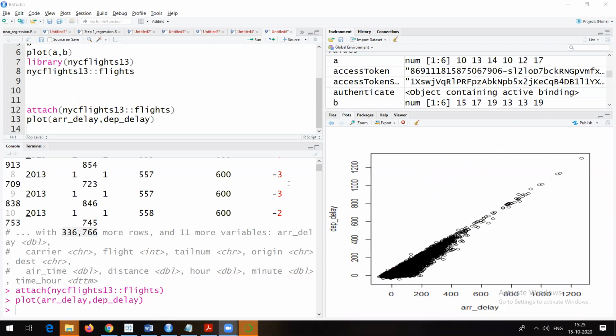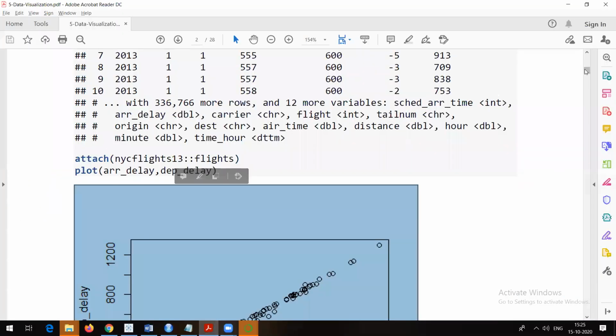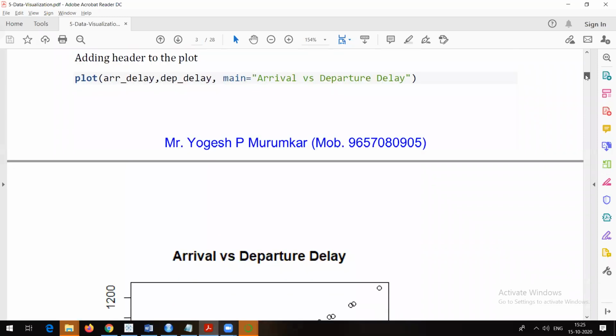So this is a simple analysis, a simple relationship between arrival delay and departure delay. That's what we can get from this data set with the help of the plot command. Let's move forward.